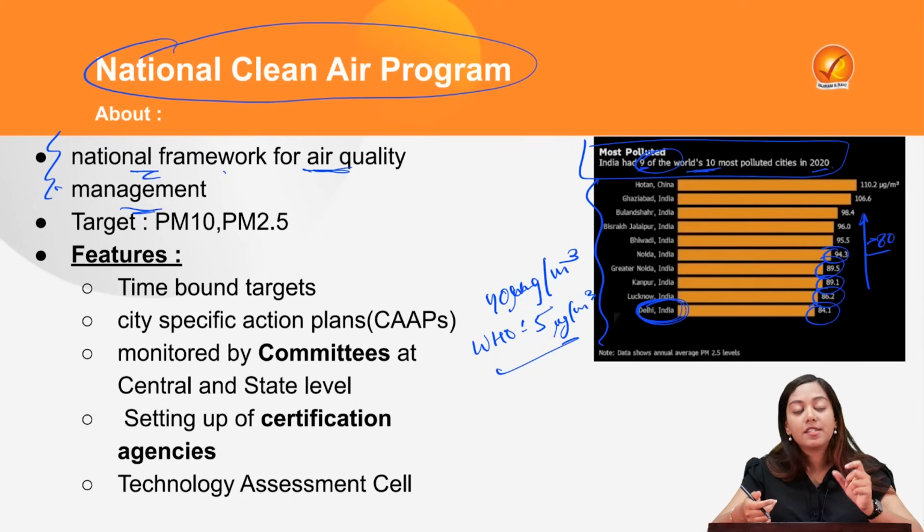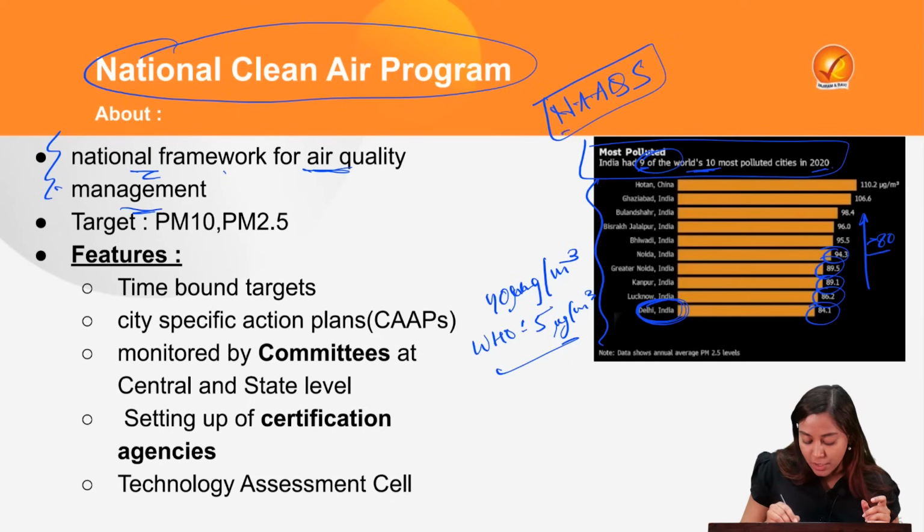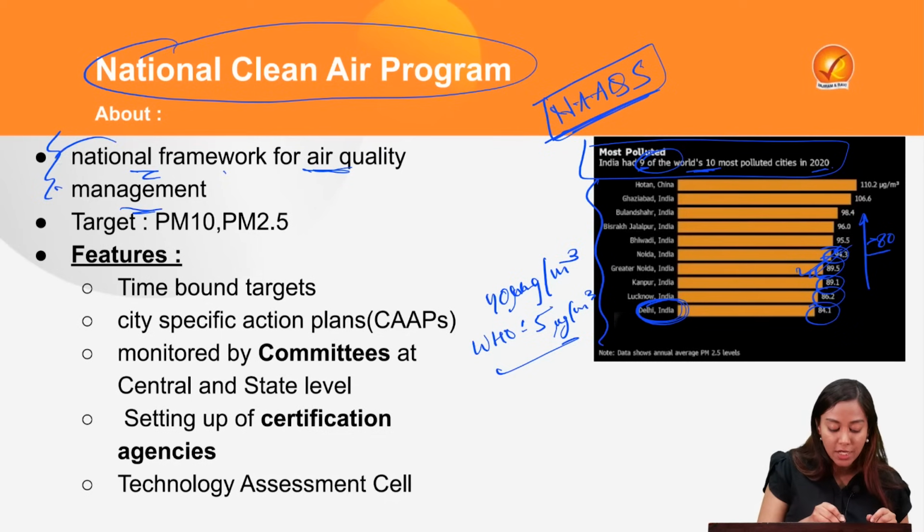The CPCB, the Central Pollution Control Board, a statutory organization which has been formed by the Water Act of 1974, has revealed that there are about 132 non-attainment cities in the country. Non-attainment means they have not attained the targets laid down by the National Ambient Air Quality Standards. So they are non-compliant with such air quality standards, therefore they are referred to as non-attainment cities. Some of them are these. And in order to deal with them, in order to particularly target them, we have created a comprehensive national framework.